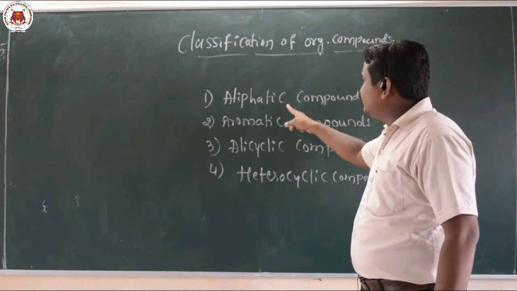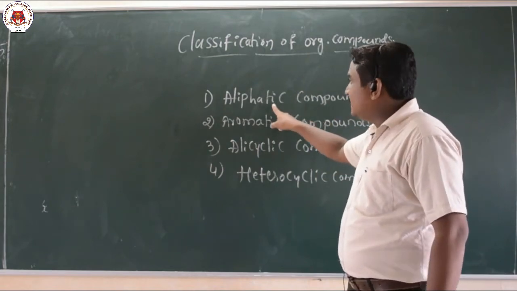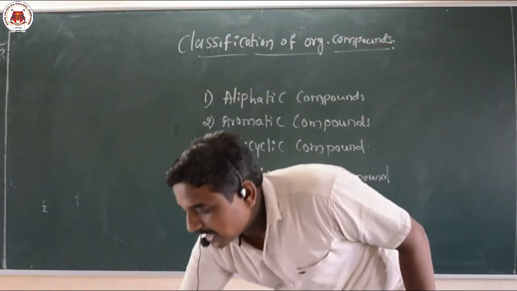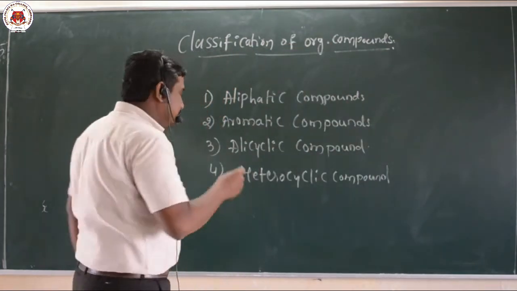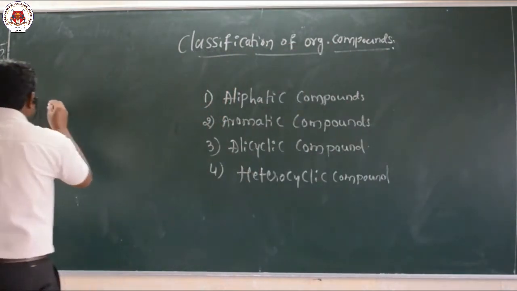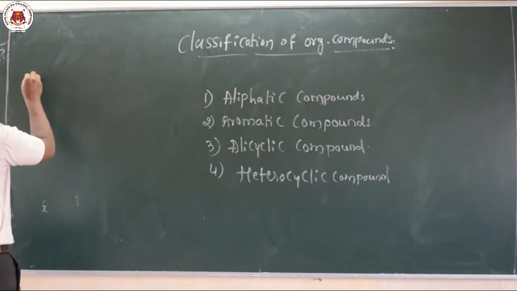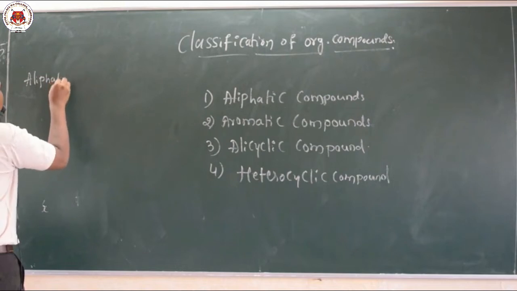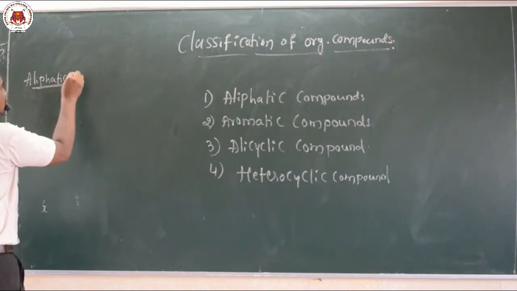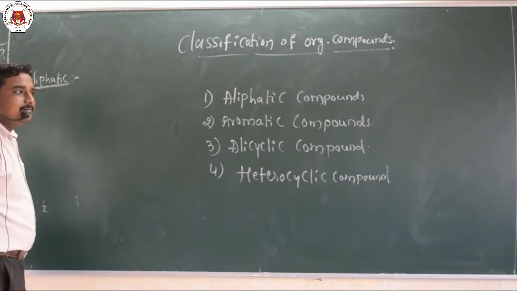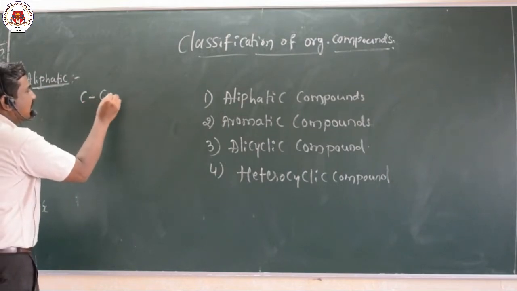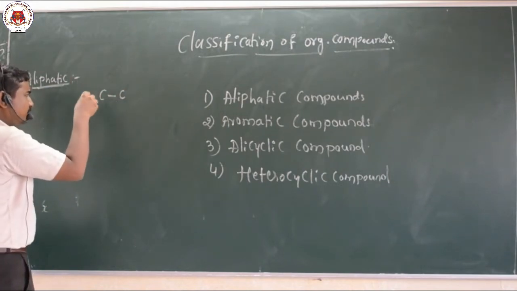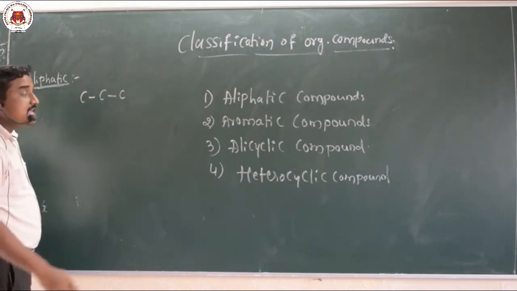We will discuss the first one, aliphatic compounds. Aliphatic compounds are the compounds having an open chain structure, so they are called aliphatic compounds. They are formed by combining carbon atoms, forming a long chain or branched chain. The carbon atoms can combine with each other forming either a long chain or branched chain.